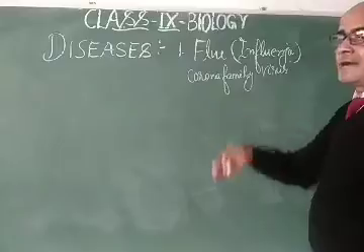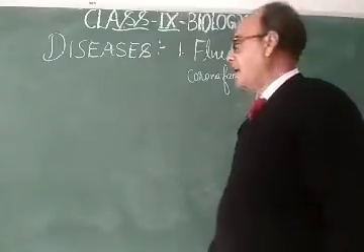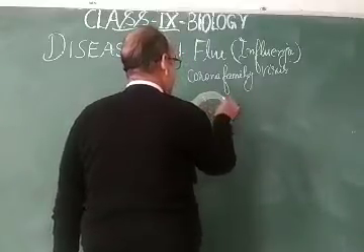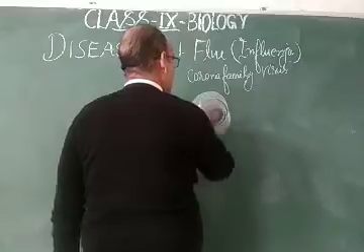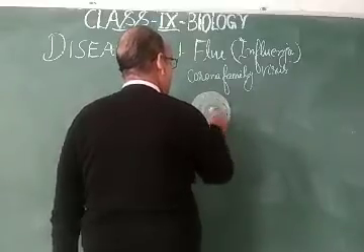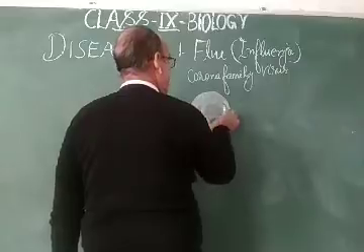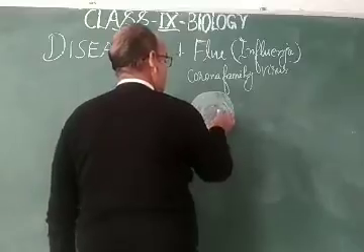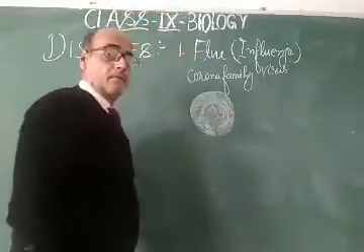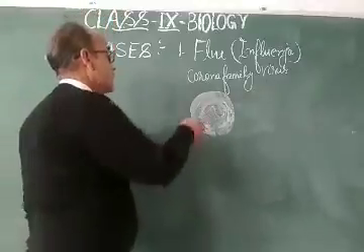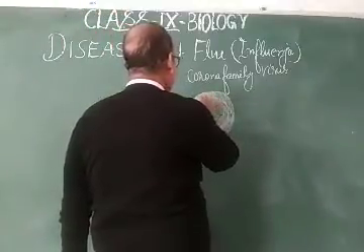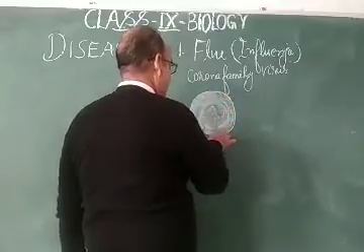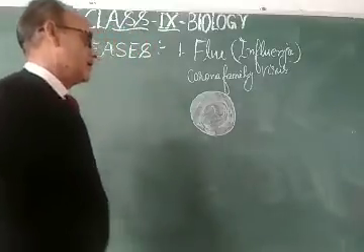As far as the structure of the flu virus is concerned, it has a ball-like structure. This is the ball of corona. The name corona is derived from a natural happening, a solar eclipse. During a solar eclipse, the outer lining of the sun is visible, and this outer lining is called corona. That is why the name of this family is corona.